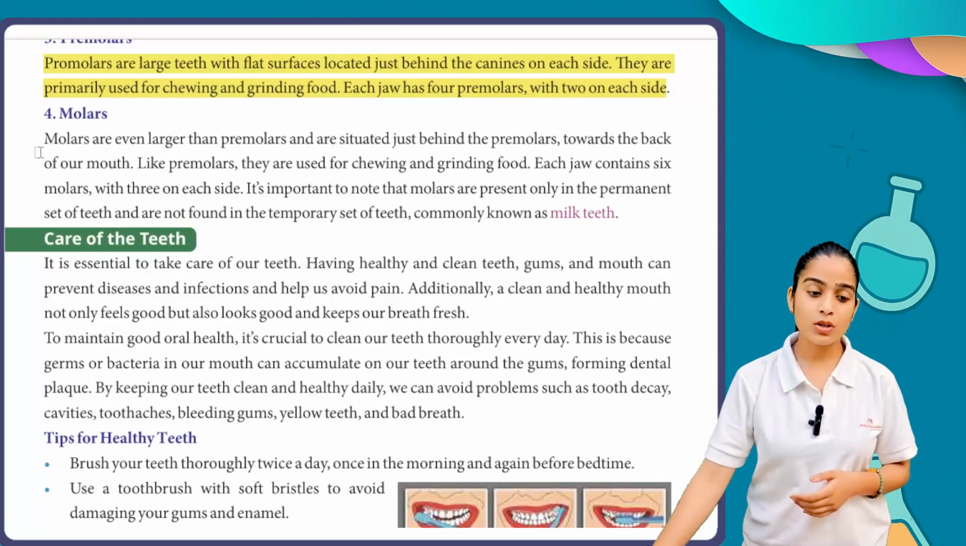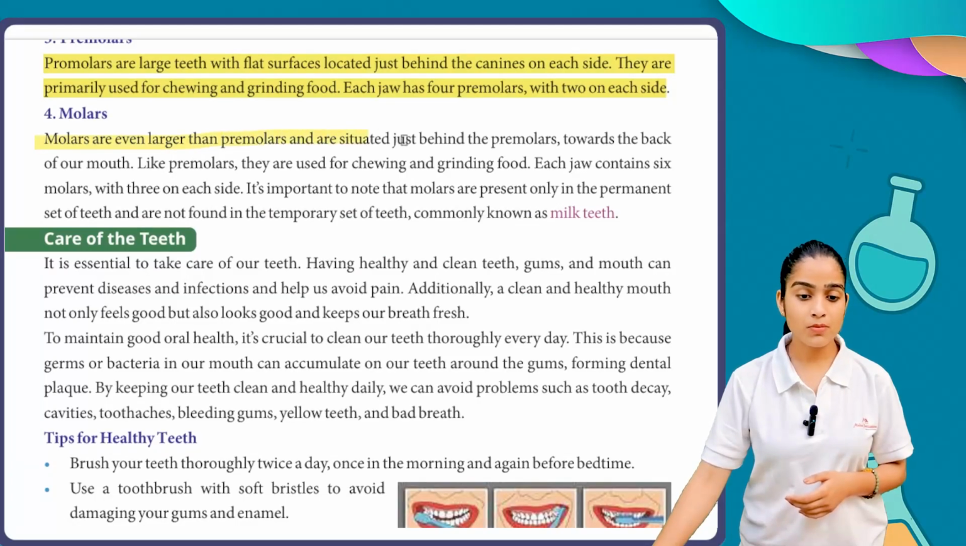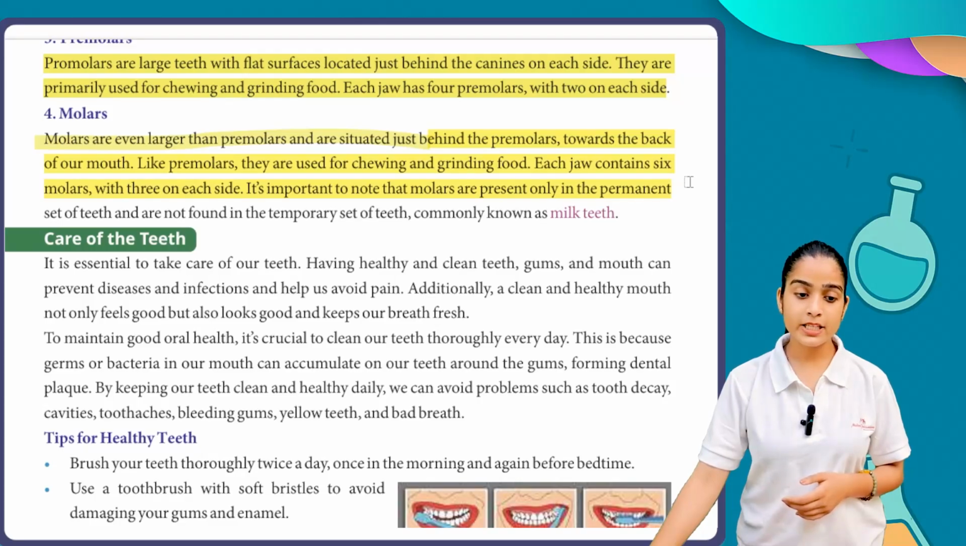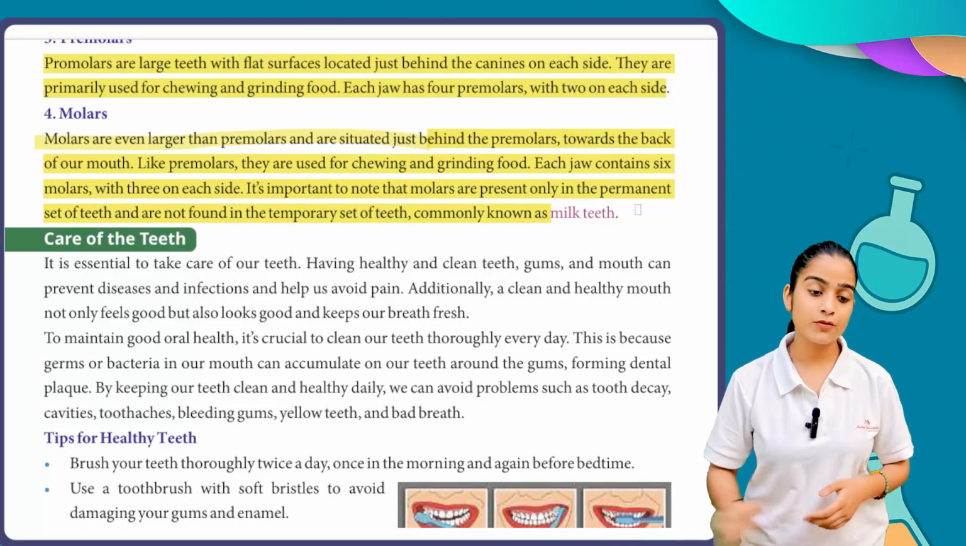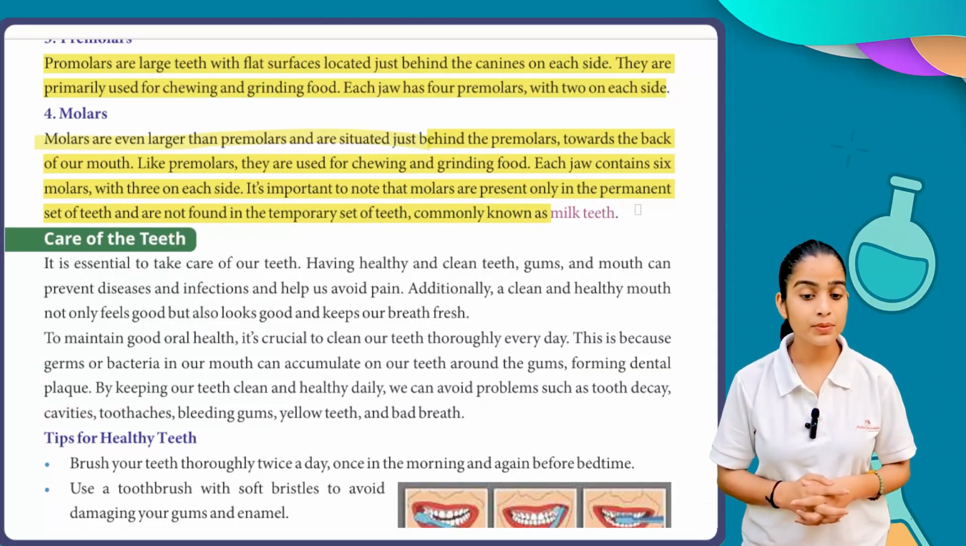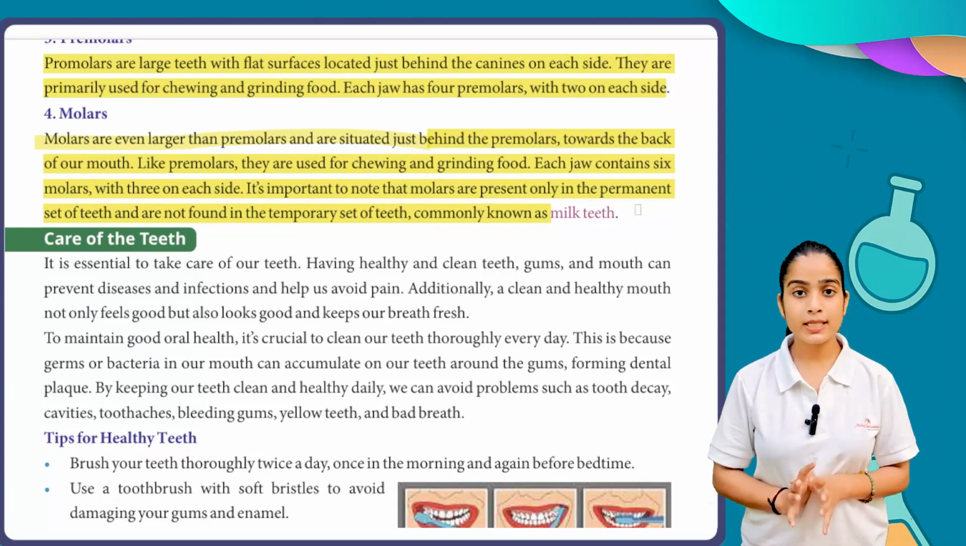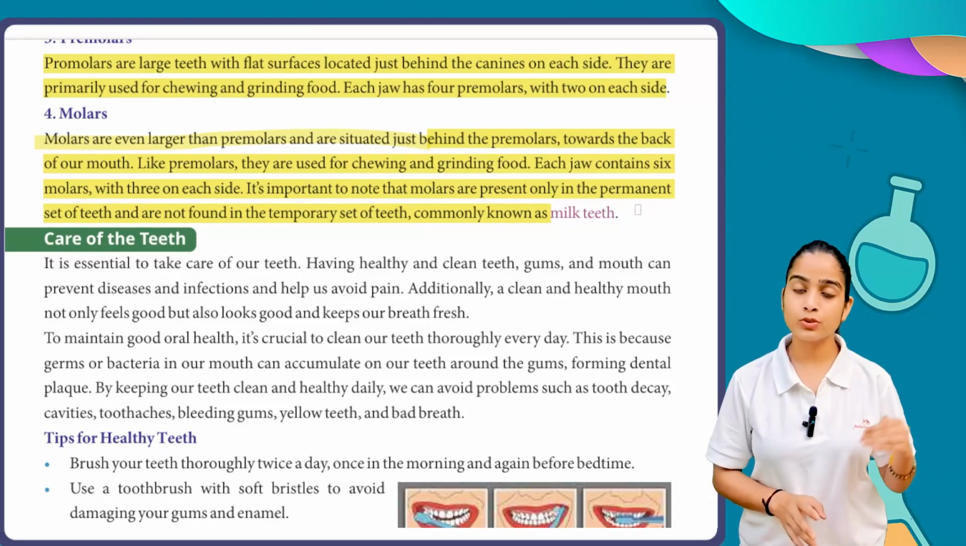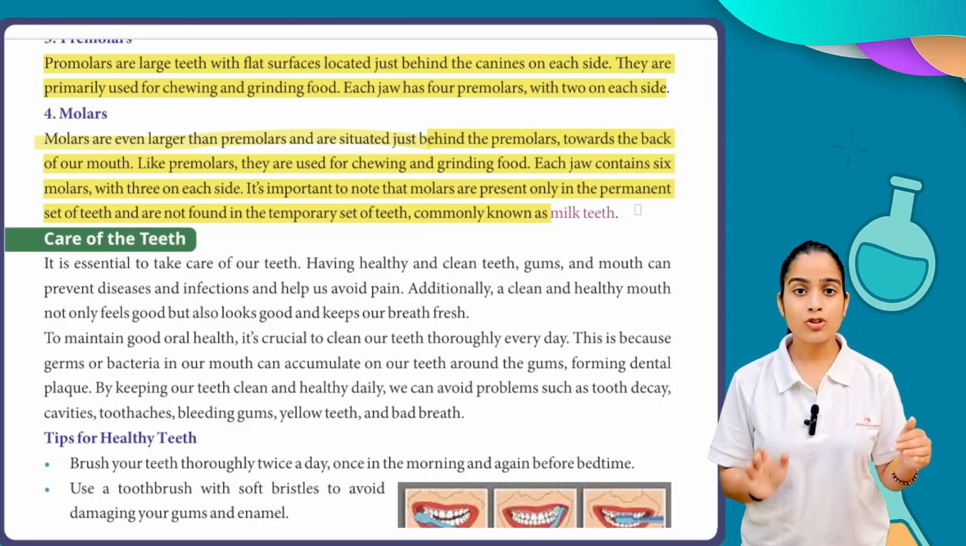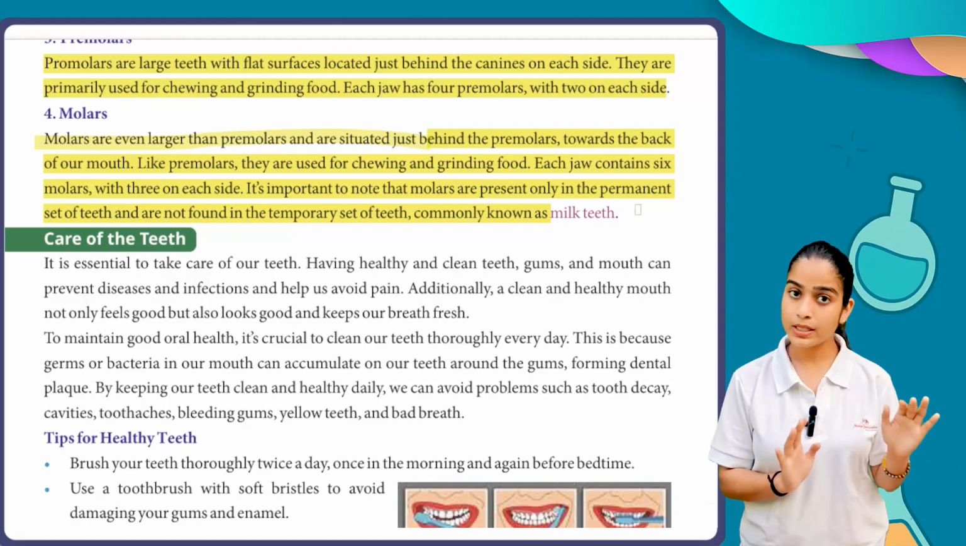Next, we have molars. Molars are even larger than premolars, and are situated behind the premolars towards the back of our mouth. Like premolars, they are used for chewing and grinding food. Each jaw contains six molars with three on each side. It is important to note that molars are present only in the permanent set of teeth and are not found in the temporary set of teeth, commonly known as milk teeth. So the function of the molars is similar to the premolars, they help in chewing and tearing. Okay, is it clear?